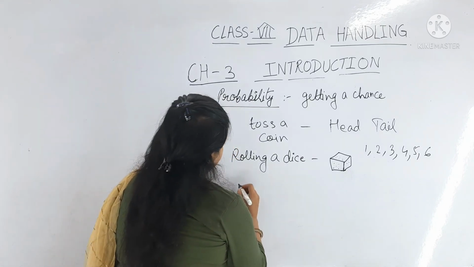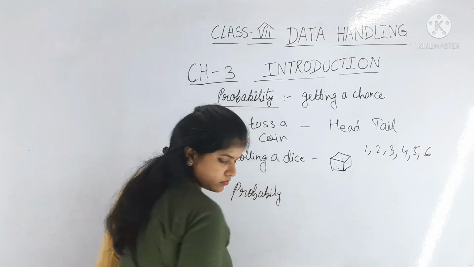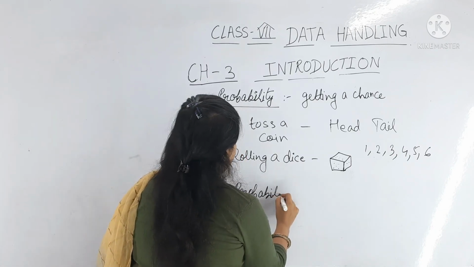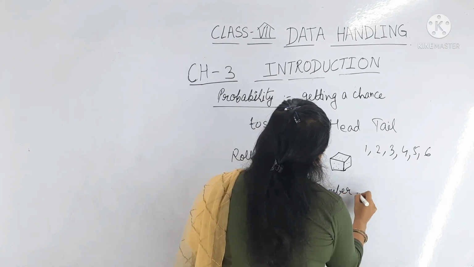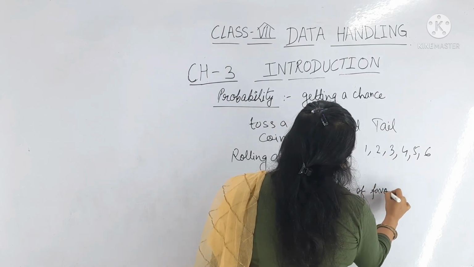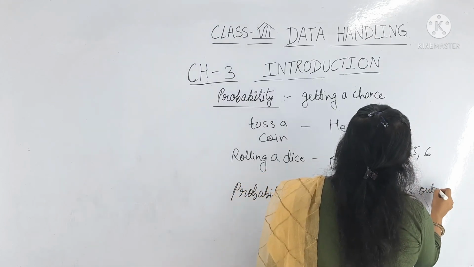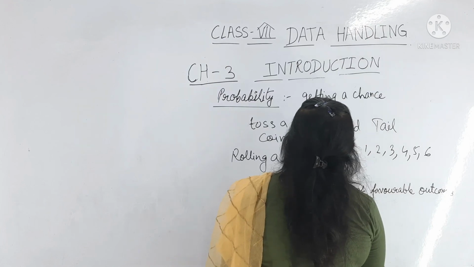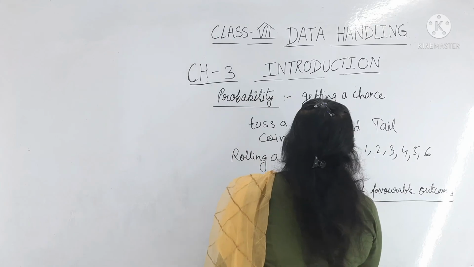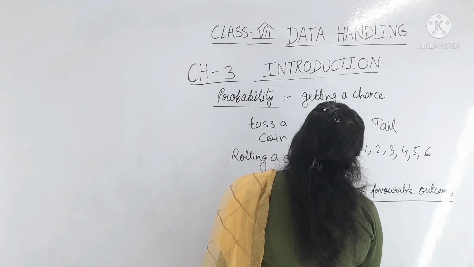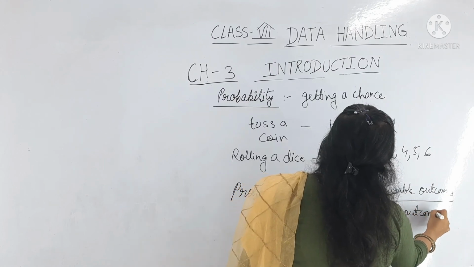Okay, so what is the formula for probability? Number of favorable outcomes upon total number of outcomes.